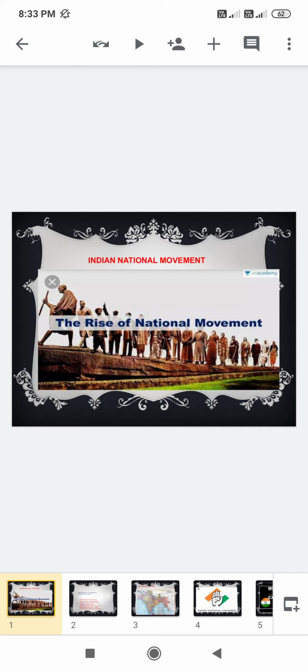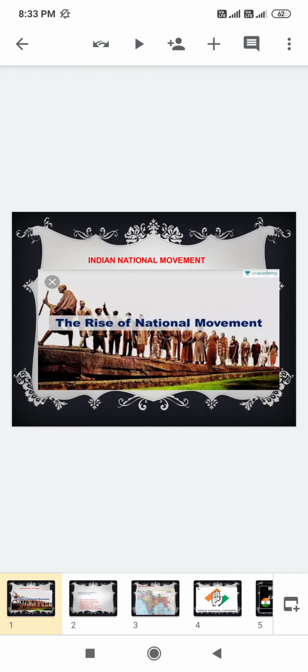Before that, you'll find on page number 57, so I want all of you to get ready with your textbook and your pencil so that you can underline some of the important events, years, as well as some of the leaders. To start with, we'll begin with the rise of the national movement, that is, the rise of nationalism in India.